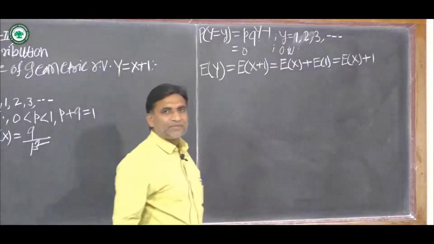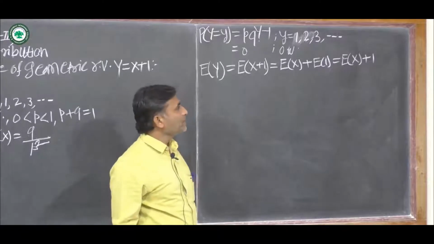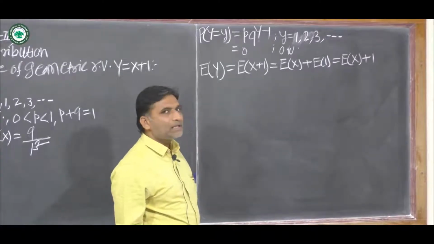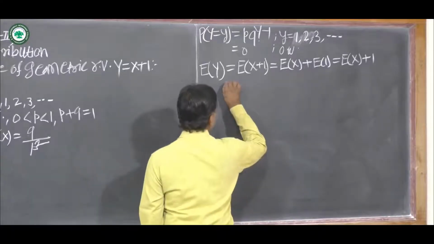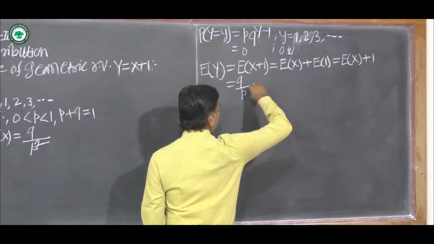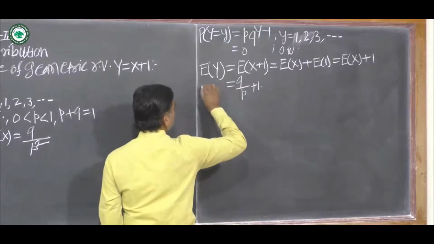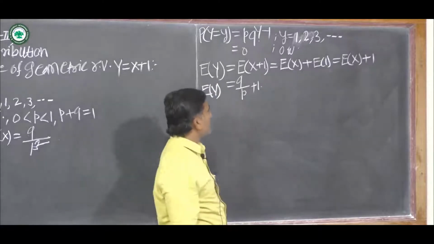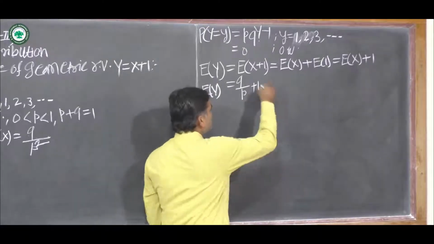But we know that the expected value of X, that is the mean of random variable X, is q upon p. So this is q upon p plus 1. The expected value of Y is equal to q upon p plus 1.